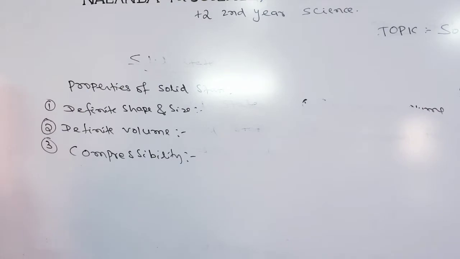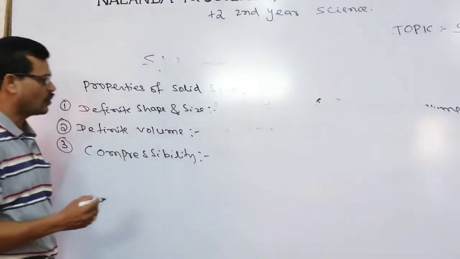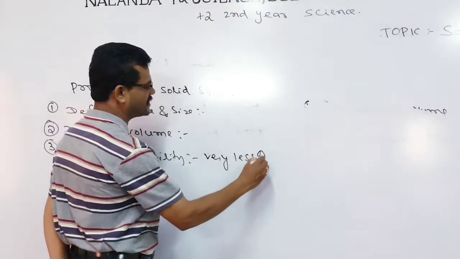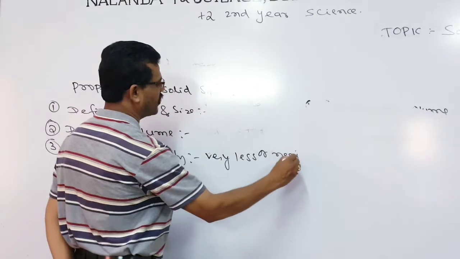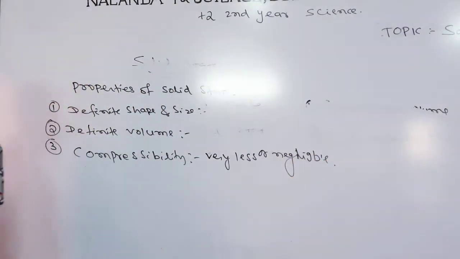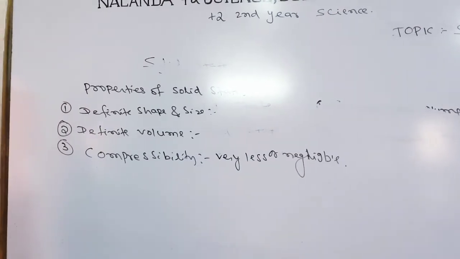They have to remain fixed. Hence we can say their compressibility is very less, or negligible. So in solids, the compressibility factor is found to be very less or negligible.